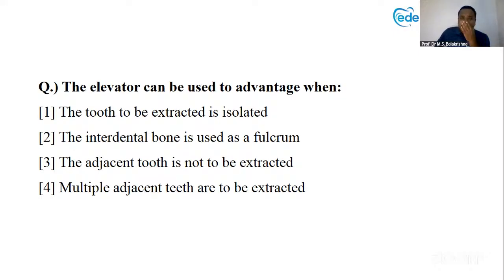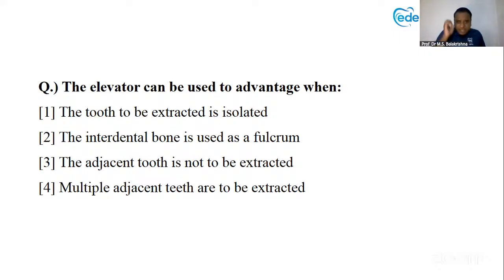That is called Stobie's method of extraction. When two premolars are to be extracted, I will put the elevator in between and just rotate. I don't have to bother about mesial tooth, distal tooth, interdental bone, nothing. Put an elevator and rotate. So maximum advantage. Both the teeth are extracted at a single point. So you all have told interdental bone is used as fulcrum. That is correct, but that is the principle of elevators. That is the principle of how you have to use it.